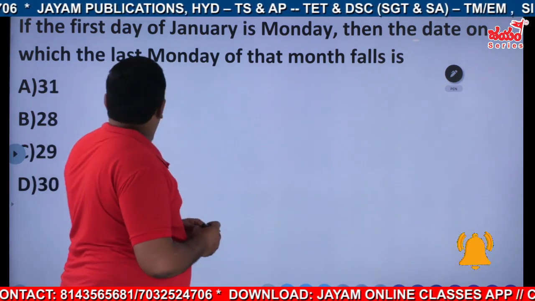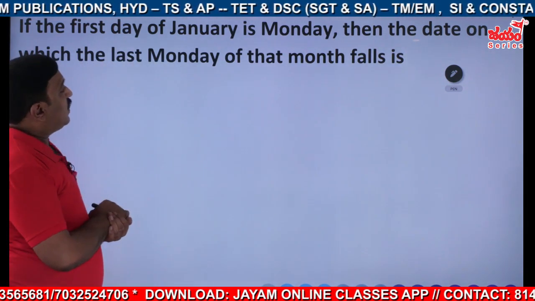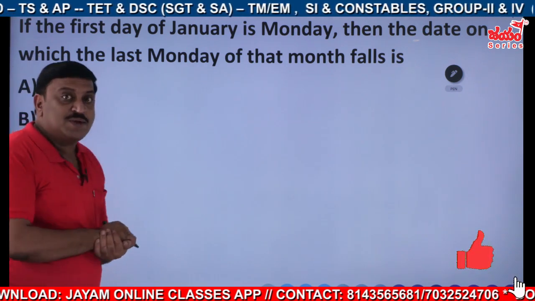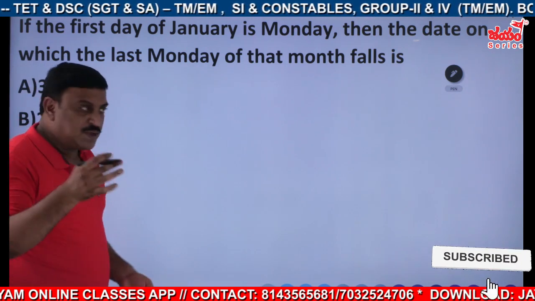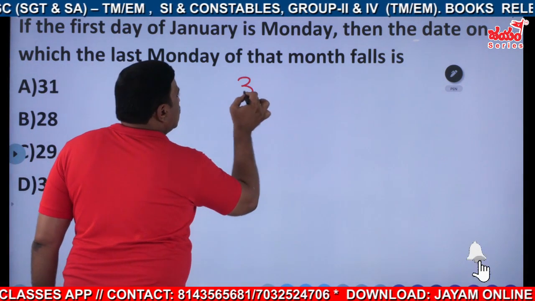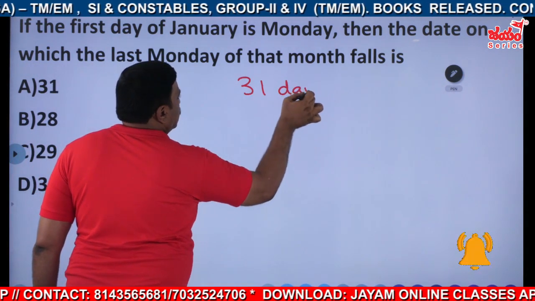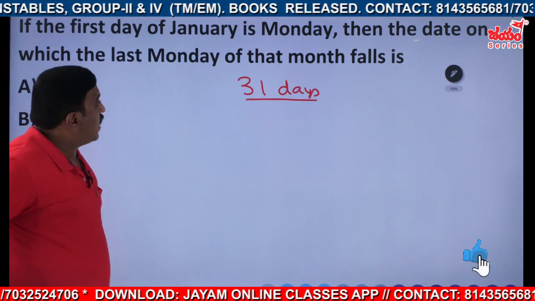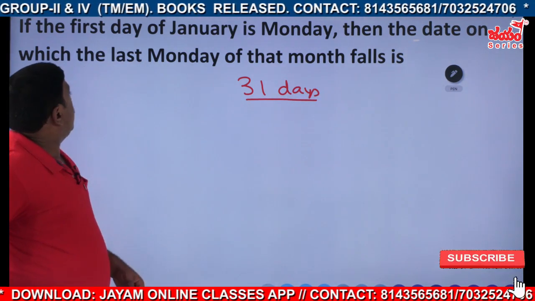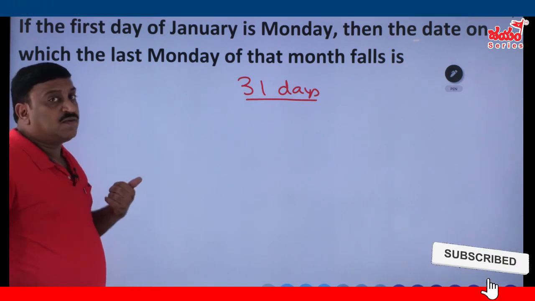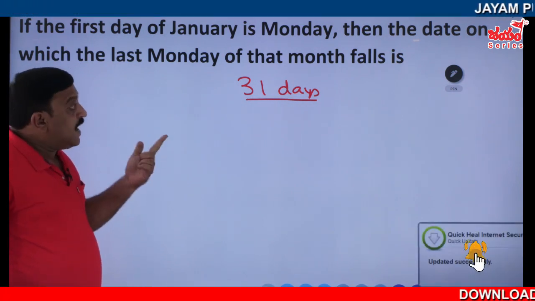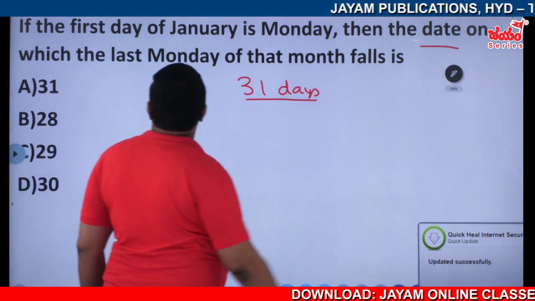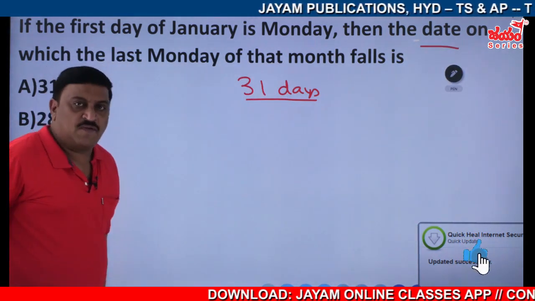Okay, what is this one? If the first day of January is Monday, how many days does the month have? Total month has 31 days, right? Previously we have done a 30 days month, now it is a 31 days month. Then they ask the date on which the last Monday of that month falls.